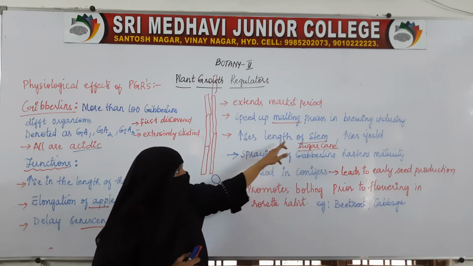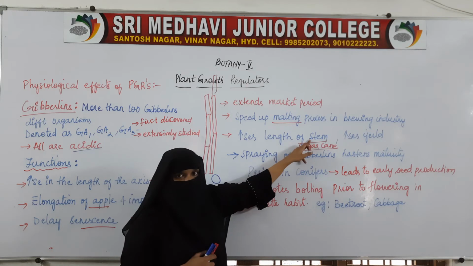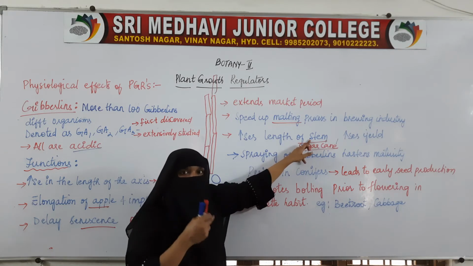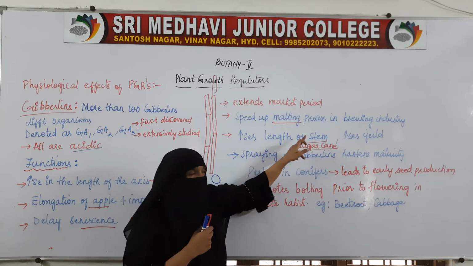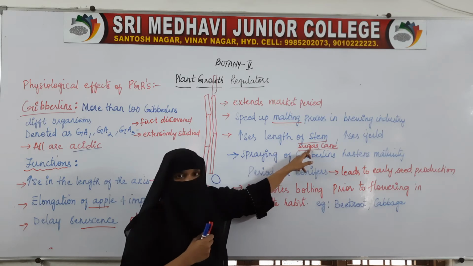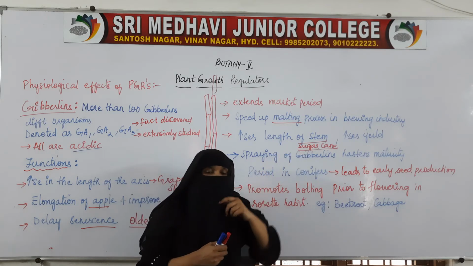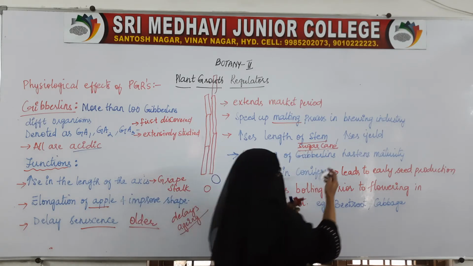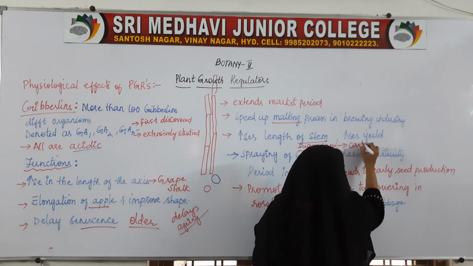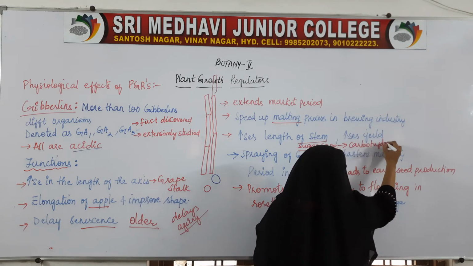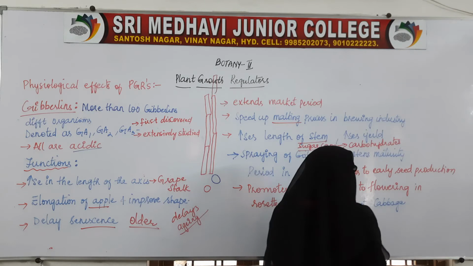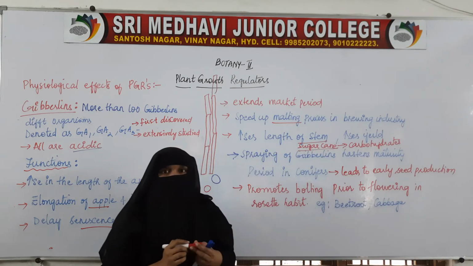So it increases the length of the stem. In sugarcane, what we see is the stem itself. When you spray it on the stem of the sugarcane, which stores carbohydrate, sugarcane has sugars which are nothing but carbohydrates.